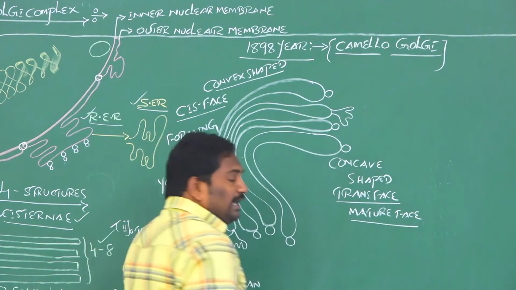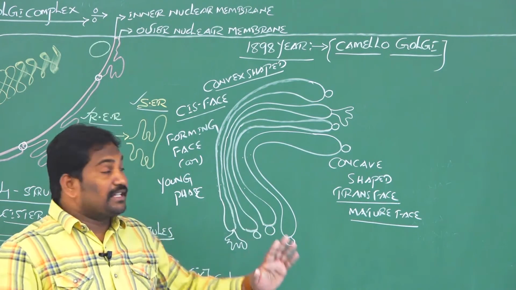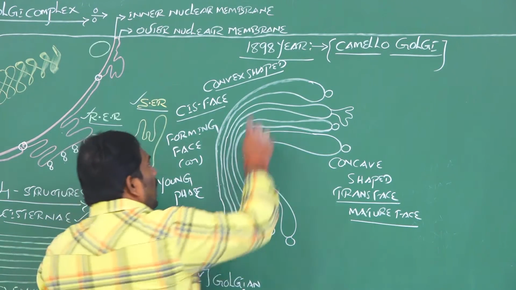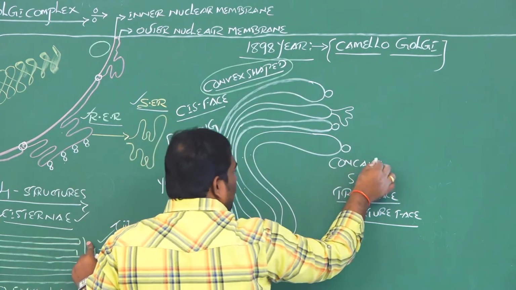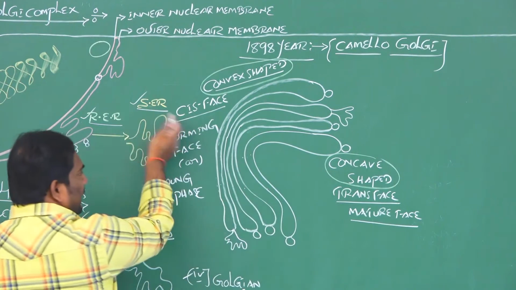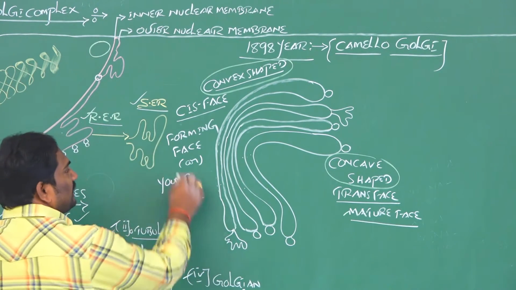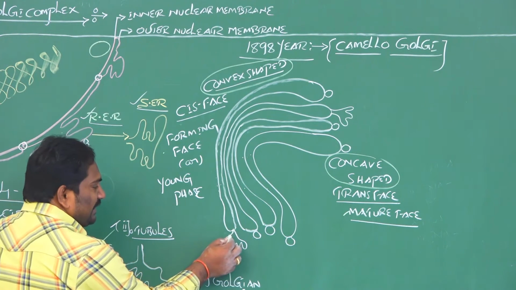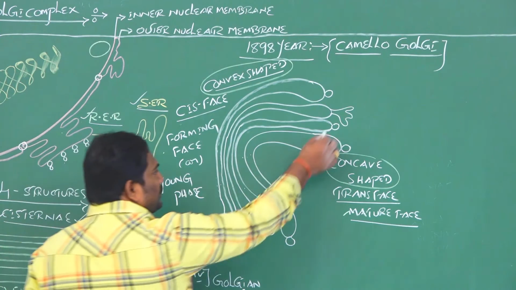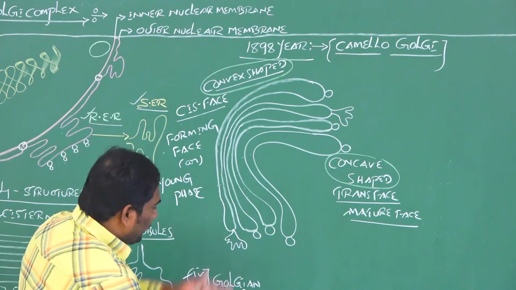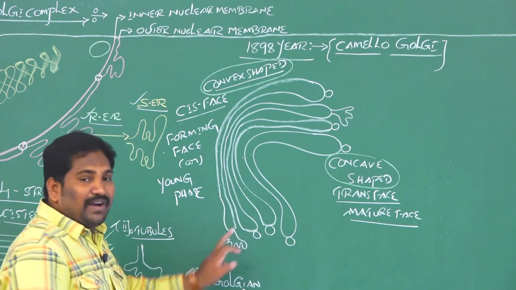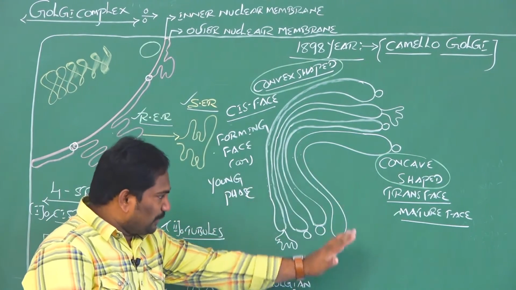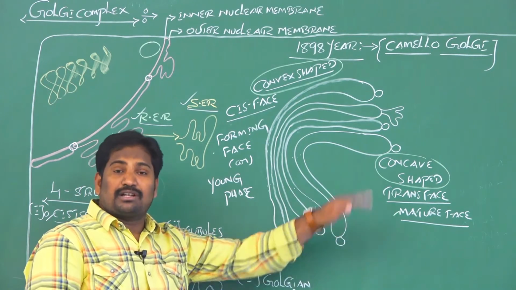Clear? There are 2 different phases or sites present in the Golgi apparatus. One is the cis phase, another is the trans phase. The cis phase is convex shaped and the trans phase is concave shaped. The cis phase is also called the youngest phase or forming phase, and the trans phase is called the mature phase. From the margins of these cisternae there are branched or unbranched structures called tubules. Due to pinching or cutting of the margins of cisternae, vesicles are formed. Now, this is the basic information about the structure of the Golgi complex.